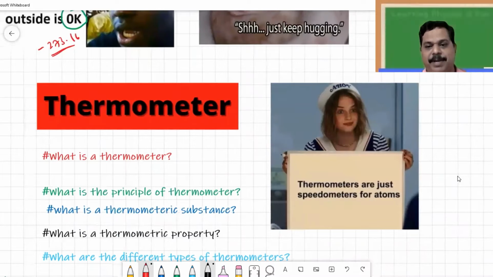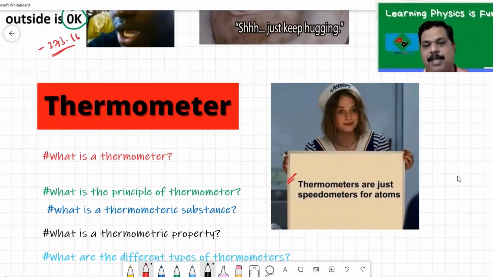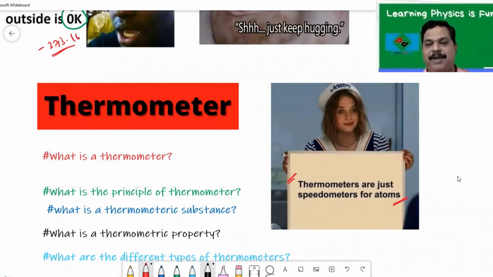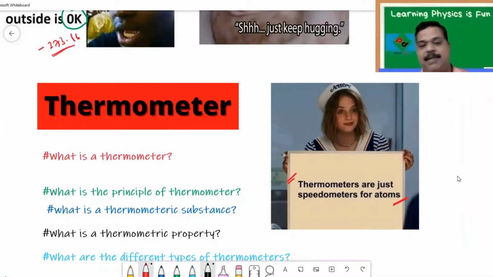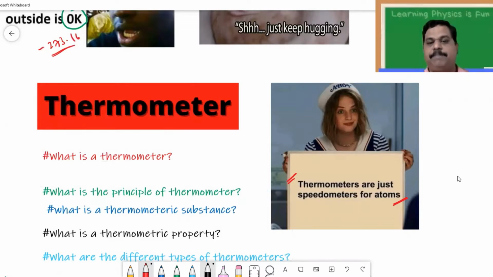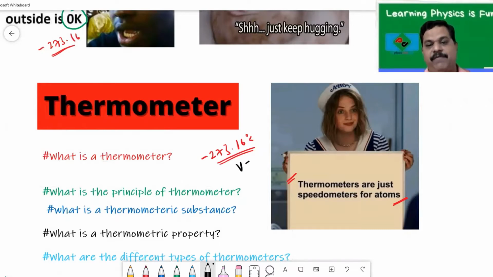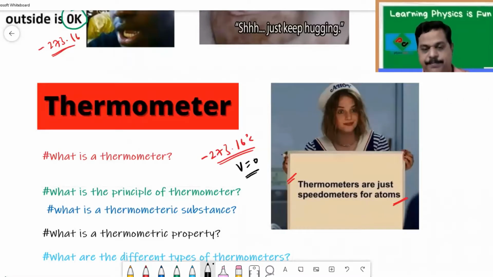So what is a thermometer? If you look at this picture, it says thermometers are just speedometers of atoms. What is the meaning of this? Why are they called speedometers of atoms? Remember, in my earlier video, I spoke about absolute zero. Absolute zero is the temperature, minus 273.16 degrees centigrade. At that temperature, the velocity of the molecules becomes zero.